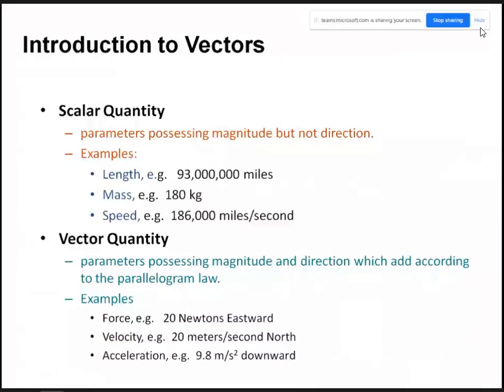Now I'll just introduce you to vectors, and mostly while learning vectors, we are going to discuss forces.